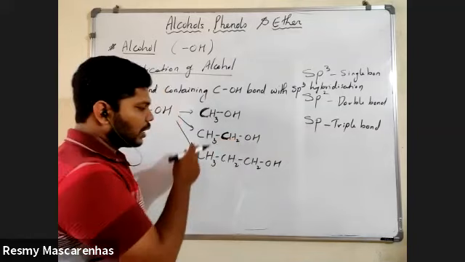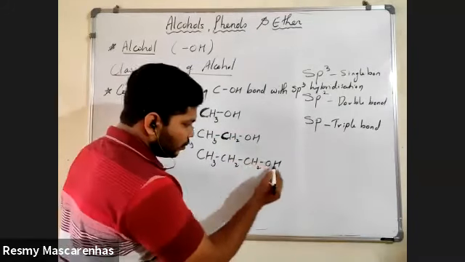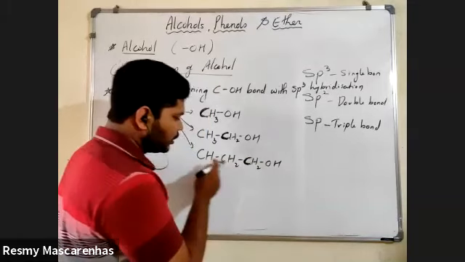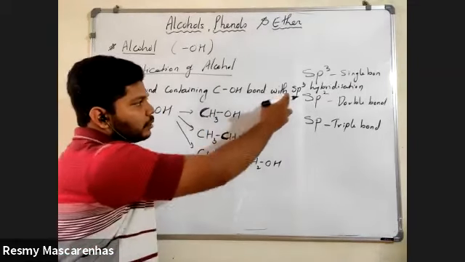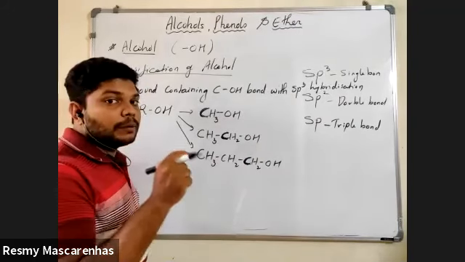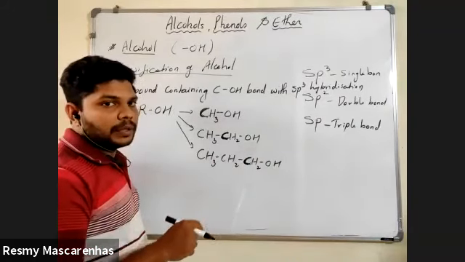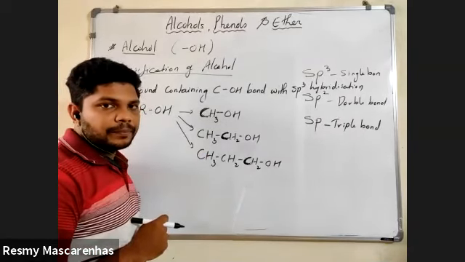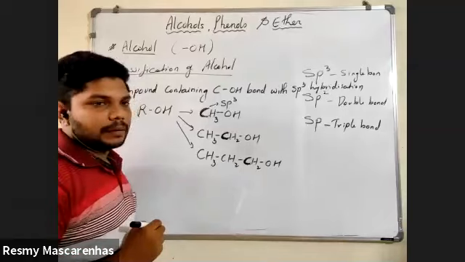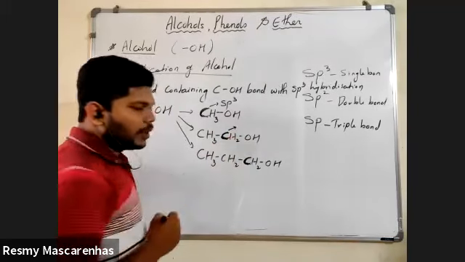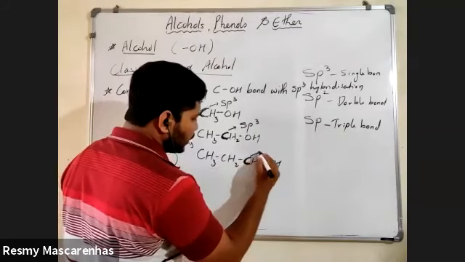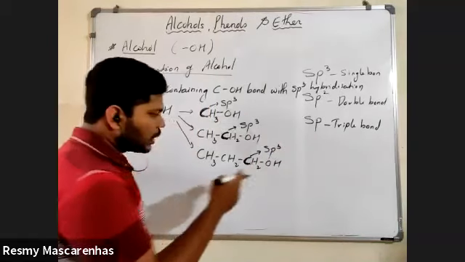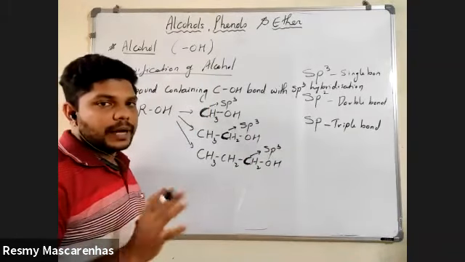This is your major carbon and this is a minor carbon. In the same way, OH is attached to this, so this carbon is your major carbon and this is your minor carbon. Whenever we talk about sp3 hybridization, we should talk about the major carbon. Does this carbon have a double bond anywhere? No, sir. So this carbon is sp3 hybridized. Is there a double bond bonded to this carbon? No, sir. So this carbon is also sp3. So all such molecules have an sp3 hybridized carbon.